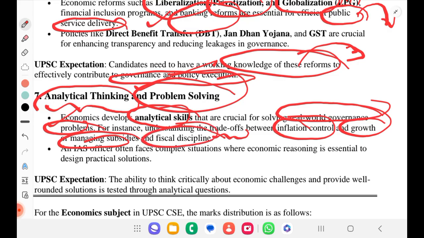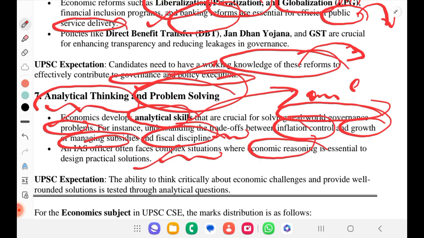These are part of analytical skills. An IAS officer often faces complex situations where economic reasoning is essential to design practical solutions. So economic reasoning is very important. Why? Because you can't simply plan without having enough resources, isn't it? To think analytically, you have to understand the subject economics.